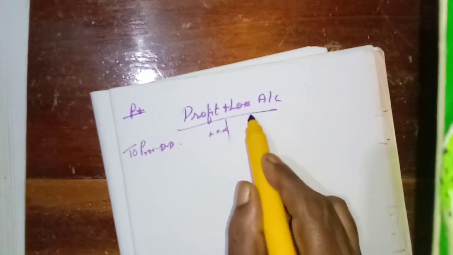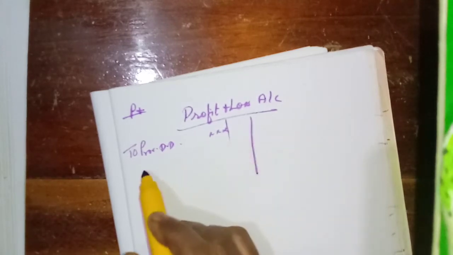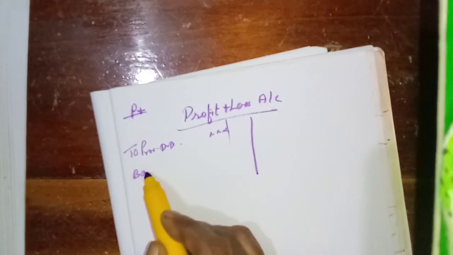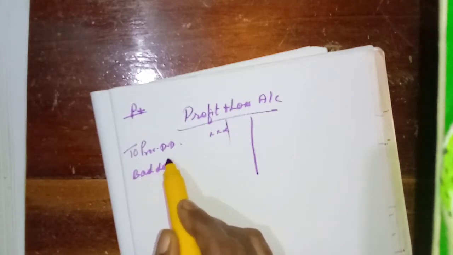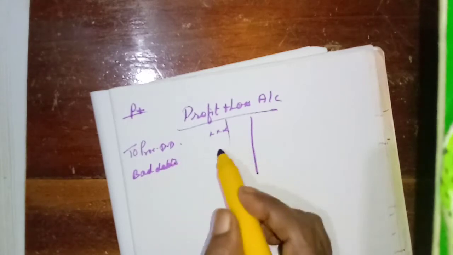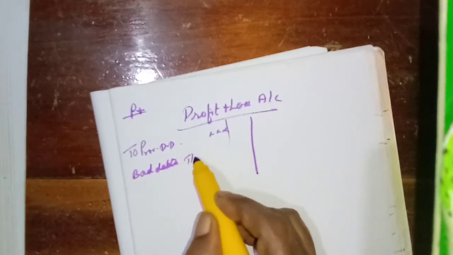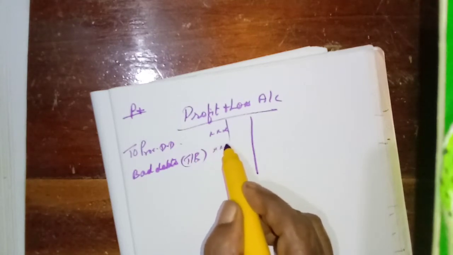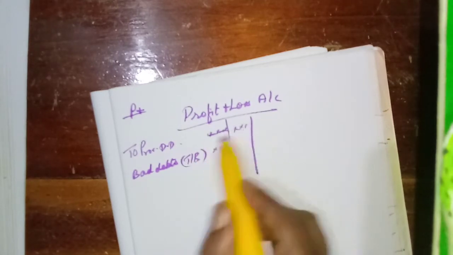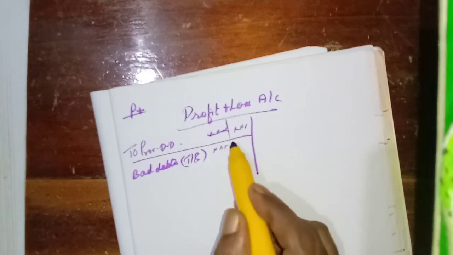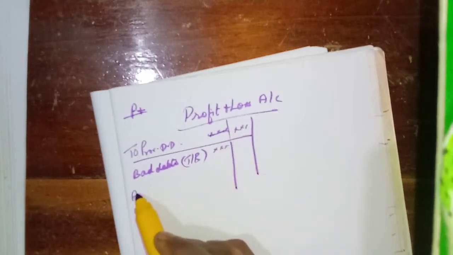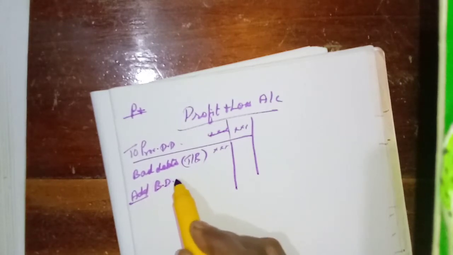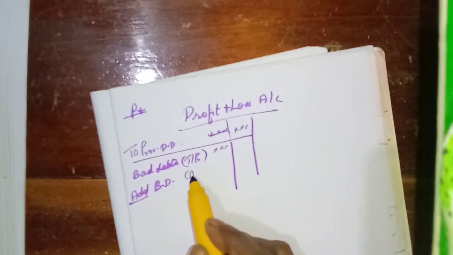Then if there are bad debts available in the trial balance, then add bad debts written off, that is given in the adjustment.